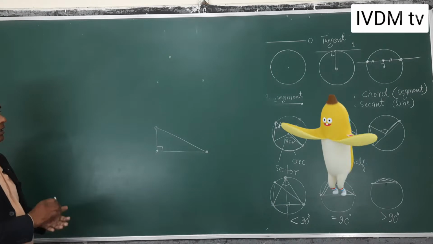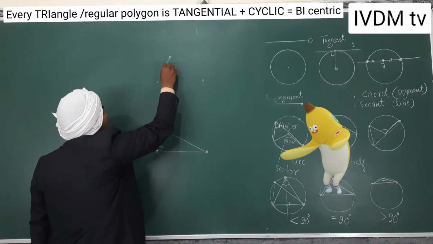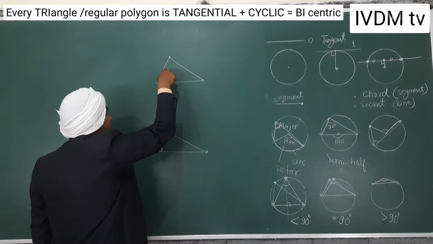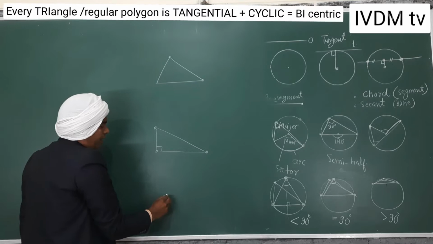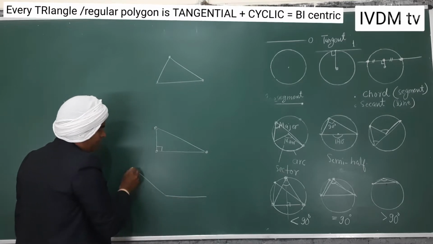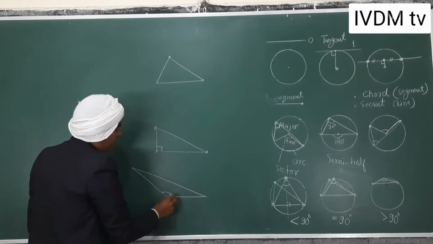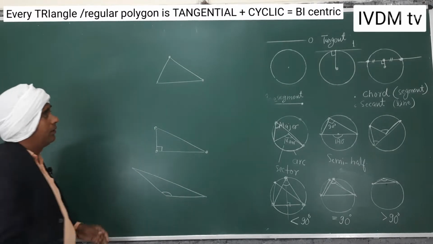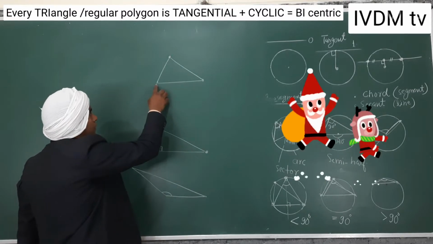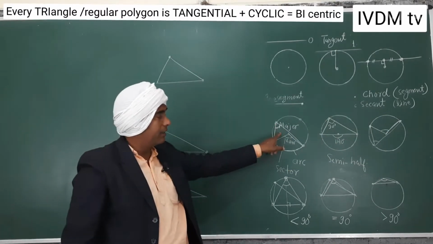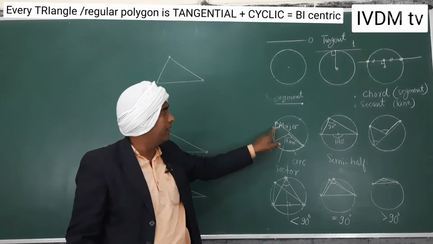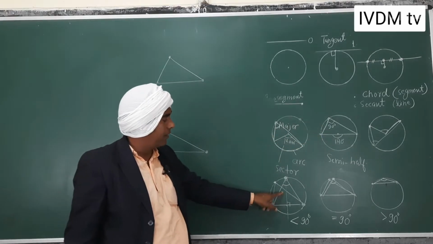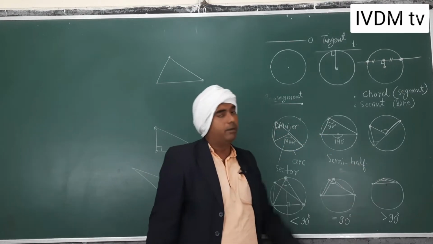So before that, let me remind you, this is an acute angle triangle, this is a right angle triangle, and another one, suppose I take an obtuse angle triangle. Only one thing I would like to tell you, how will you make it? What I have done here is, I already made a circle, and then I was making different types of triangles in it: acute angle, right angle, obtuse angle.